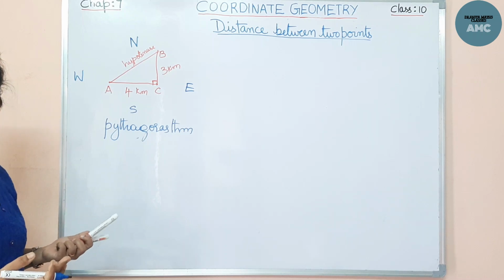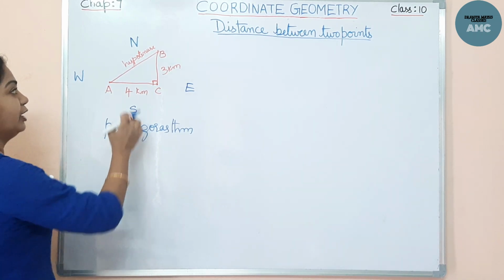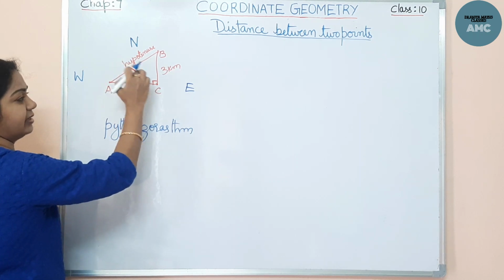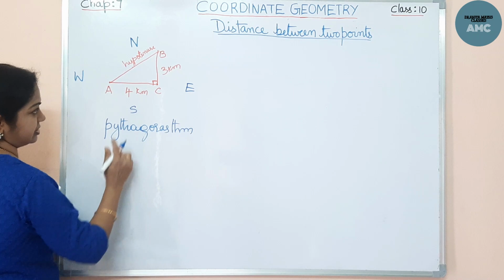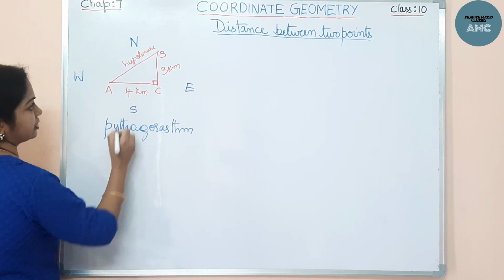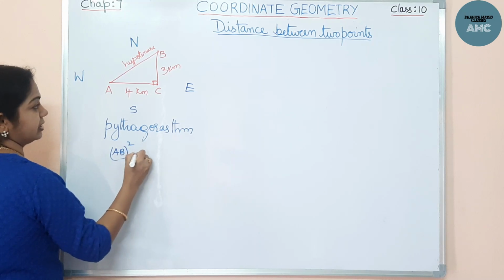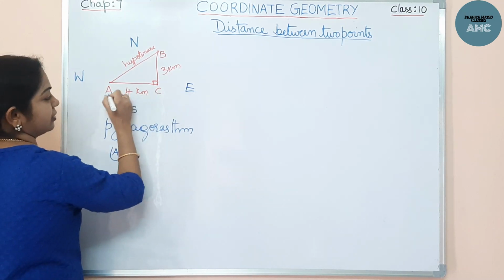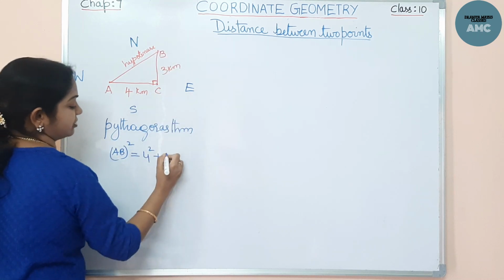In simple terms, hypotenuse square is equal to side square plus side square. So to find any one side, we can use this. Now if you see here, hypotenuse square, that means AB square is equal to 4 square plus 3 square.